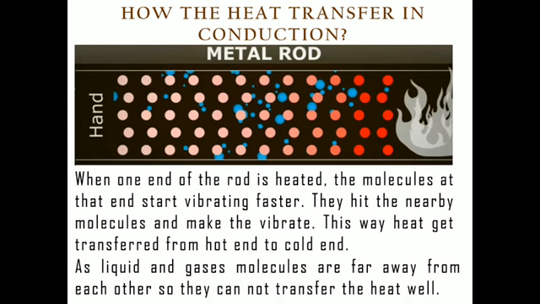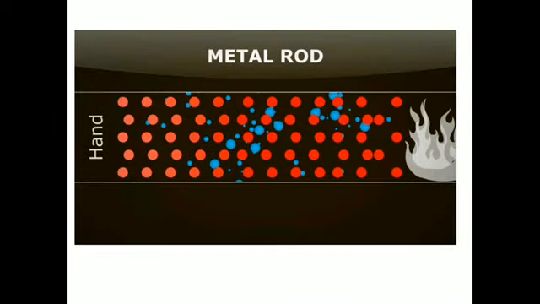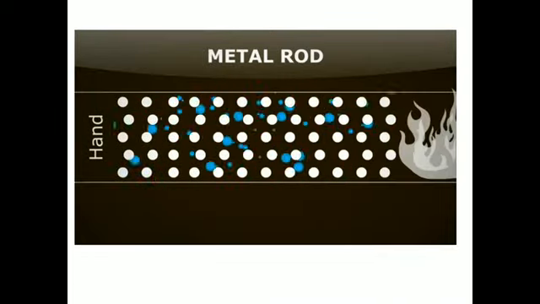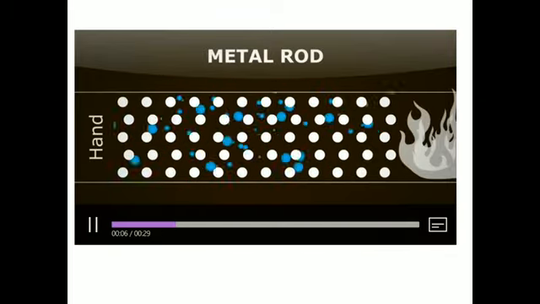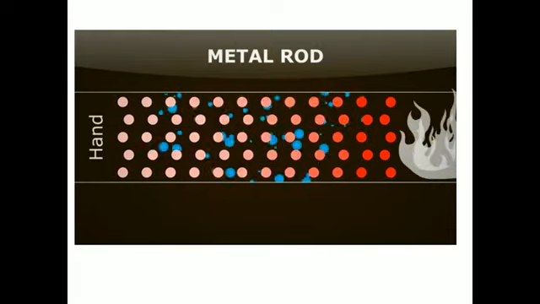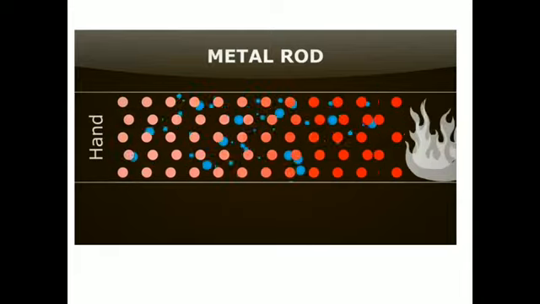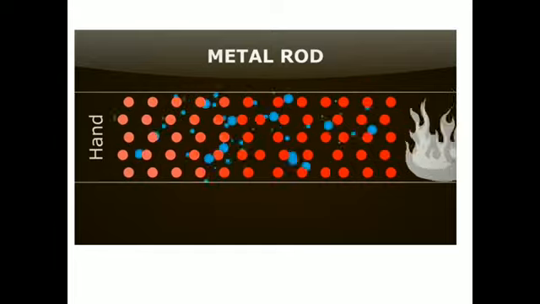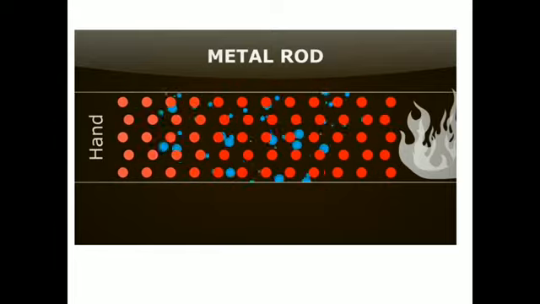So ultimately the heat will reach from the hotter end to the colder end. Now let us watch this video. You can see burning of fire is causing more vibration to this end, and the particles of the fire end side will start vibrating more vigorously, more randomly, and they will pass on the heat energy to the particles on the left side.